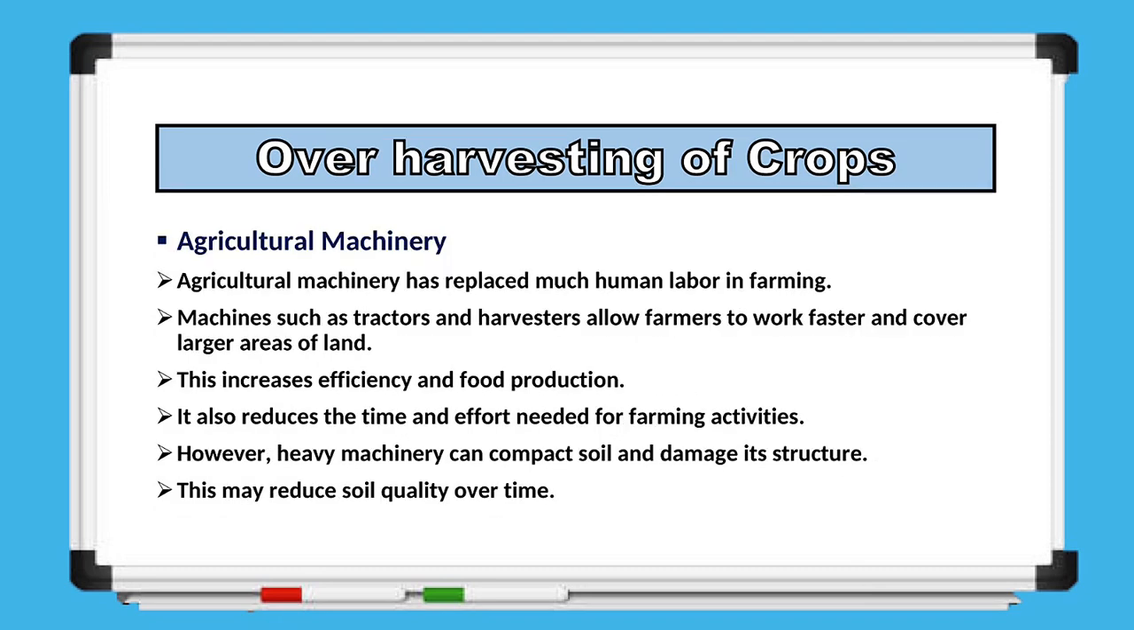Another important development is the use of agricultural machinery. Modern farming relies heavily on machinery such as tractors, harvesters, seed drills, irrigation systems, drones, and soil monitoring technologies. These machines allow farmers to work more efficiently, cultivate larger areas of land, and produce higher crop yields while reducing manual labor. However, the repeated use of heavy machinery can compact the soil, damage its structure, and reduce its long-term fertility.